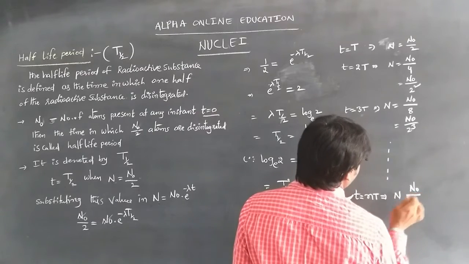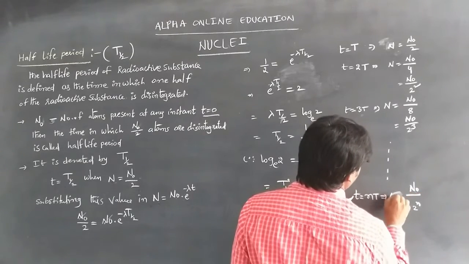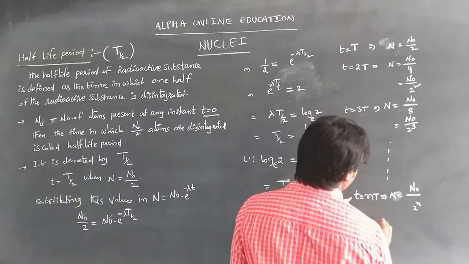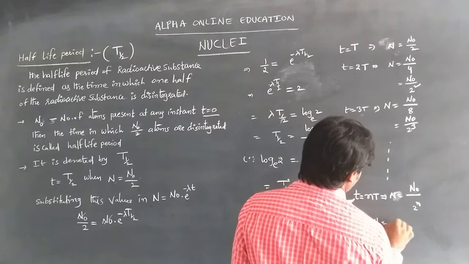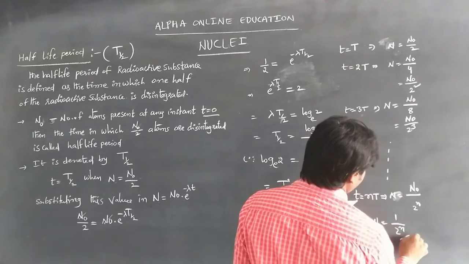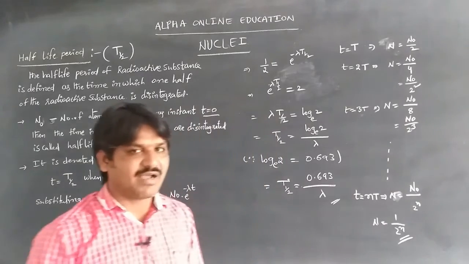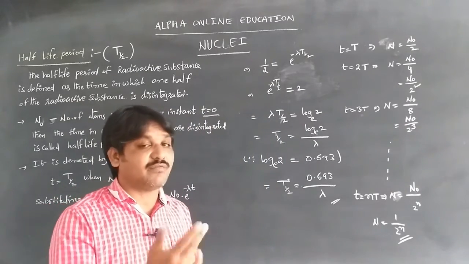The remaining substance is given by 1 by 2 power n. From this formula we can find the number of half lives.